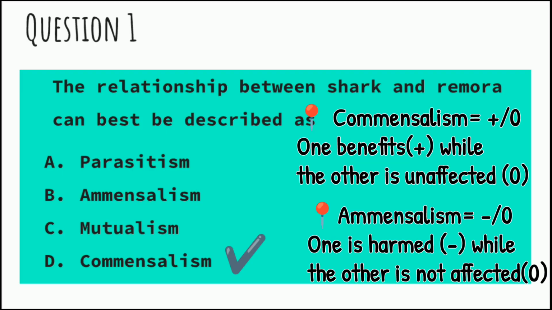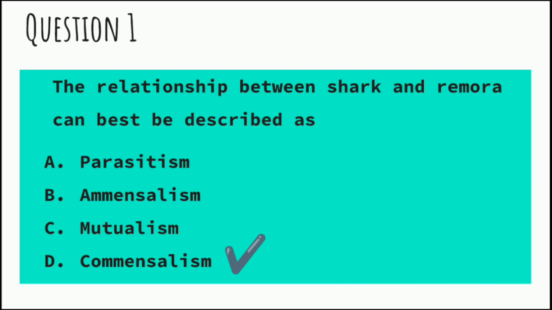In amensalism, one is being harmed while the other is not affected. But in commensalism, one is not affected and the other is benefiting. So in this case, the remora is benefiting: the food, the protection, transportation, while the shark is not affected by this kind of association. So the answer is D, commensalism.